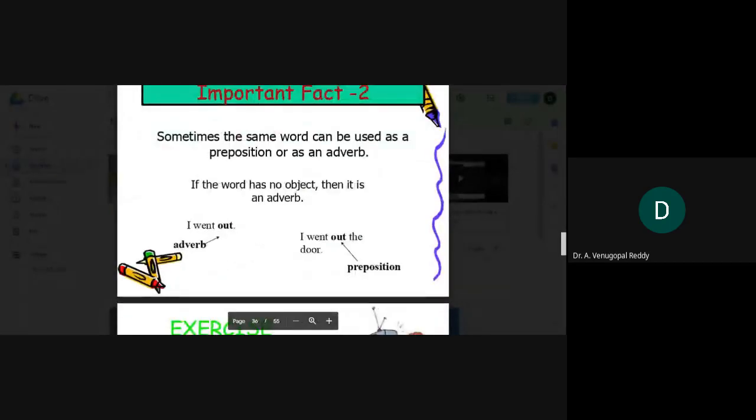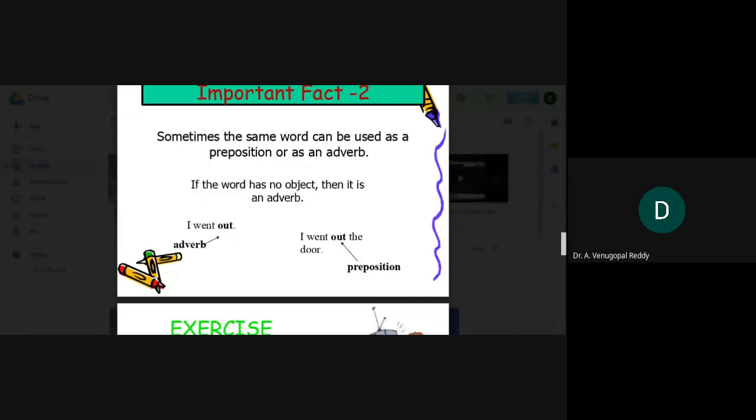Another important fact is sometimes the same word can be used as a preposition or as an adverb. So, for example, if the word has no object, then it is an adverb. For example, I went out.